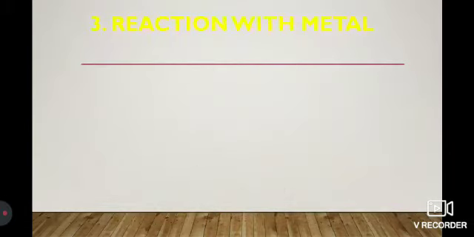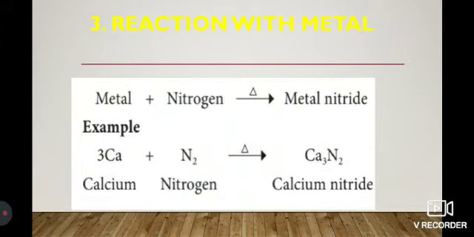And third one is reaction with metals. When nitrogen reacts with metals like lithium, calcium and magnesium, etc., at high temperature it forms the corresponding metal nitrides. For example, nitrogen reacts with calcium metal to form calcium nitride. The chemical symbol for calcium is Ca. It combines with nitrogen N2 to produce Ca3N2, that is calcium nitride.